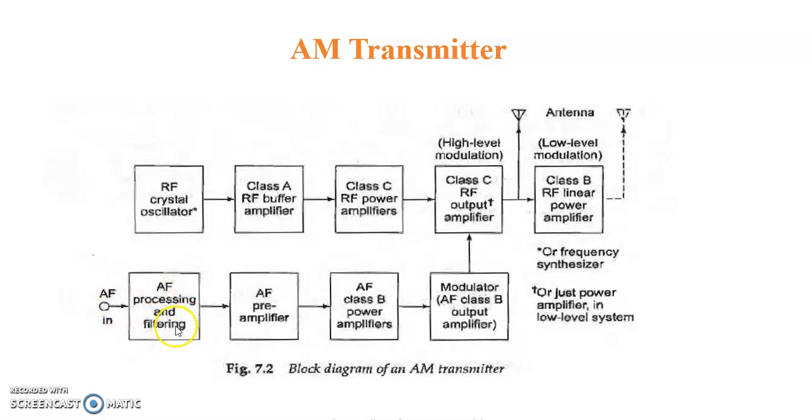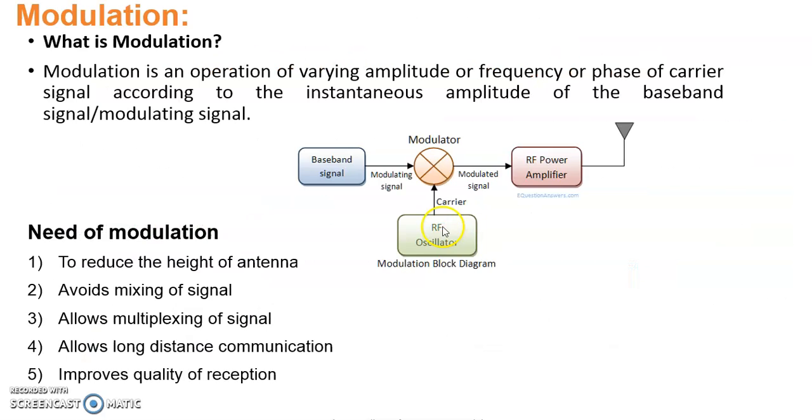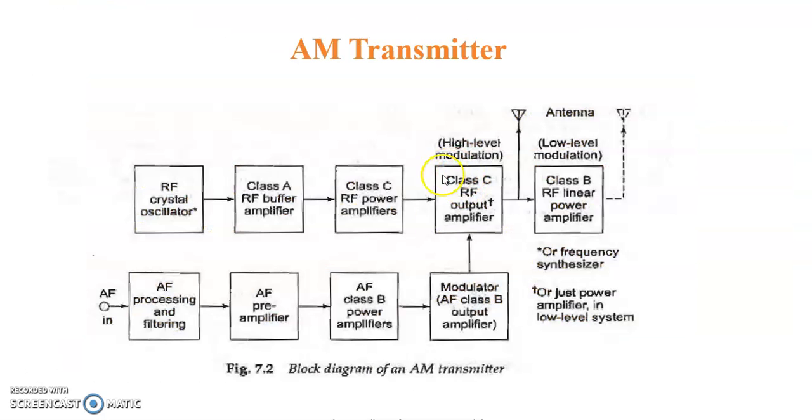It first gets filtered, then it is pre-amplified, it is further amplified, and it is given through the AF class modulator to this class C RF modulator. Actually this is a high level modulator. So here the modulation takes place. This is the block where the modulation takes place, and then the signal is further amplified and given to the antenna.